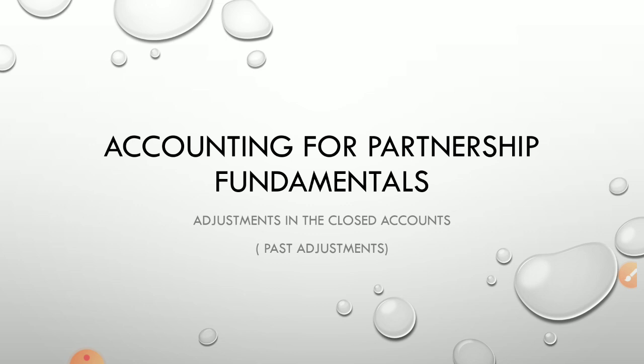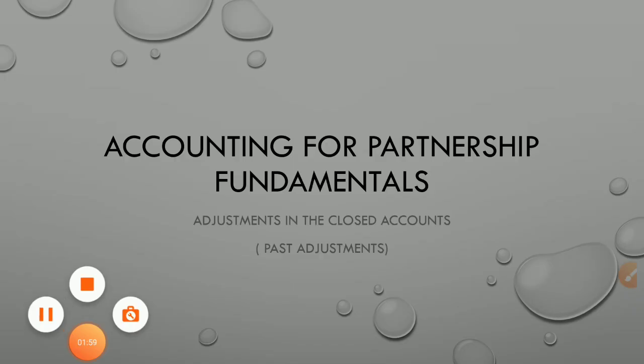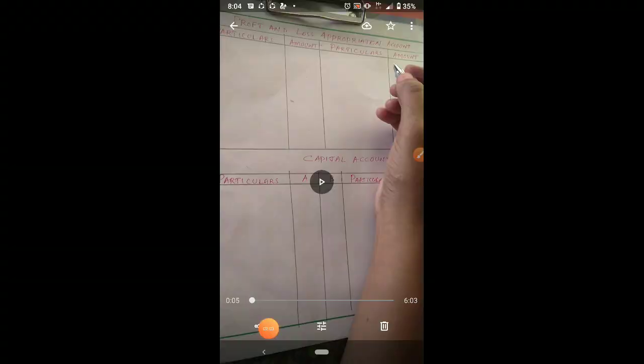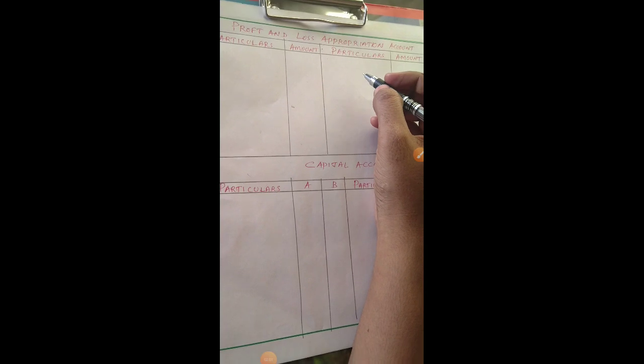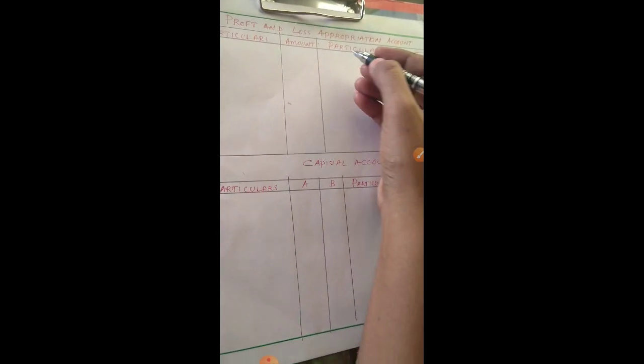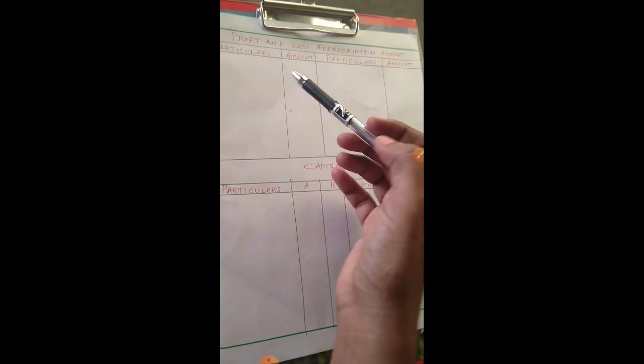Now before going to discuss the past adjustments, I will show you a video. In that we will discuss how the items appear in the profit and loss appropriation account and the capital accounts. These two accounts are related to each other.